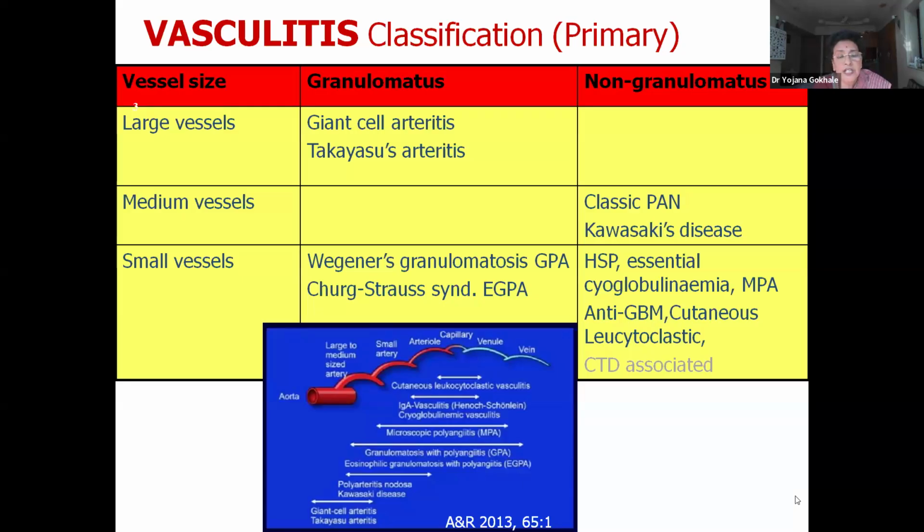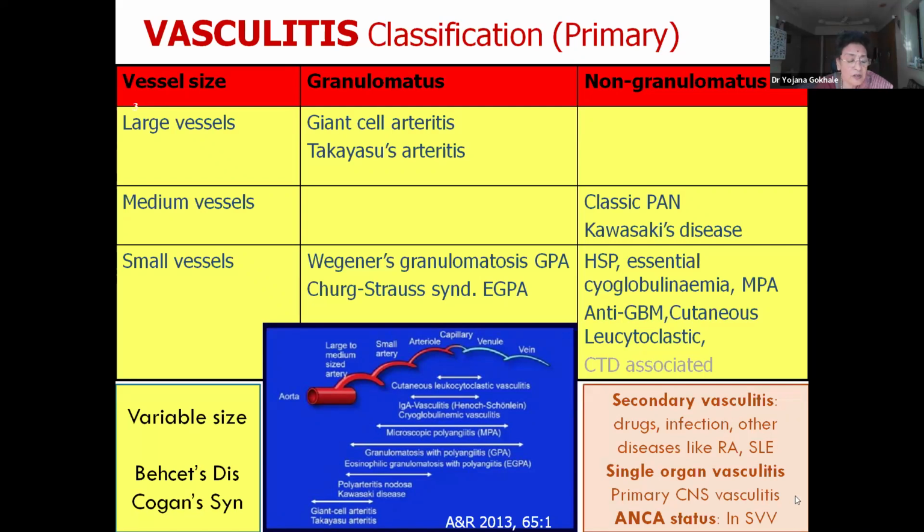So, large vessel has giant cell arteritis and Takayasu arteritis. Medium vessel is classic polyarteritis nodosa and Kawasaki, which occurs in children below 5 years of age. And small vessel vasculitis can be granulomatous like Wegener's or Churg-Strauss, which is eosinophilic granulomas, or non-granulomatous, that is Henoch-Schönlein purpura, essential cryoglobulinemia, microscopic polyangiitis, anti-GBM, cutaneous vasculitis, and CTD associated.